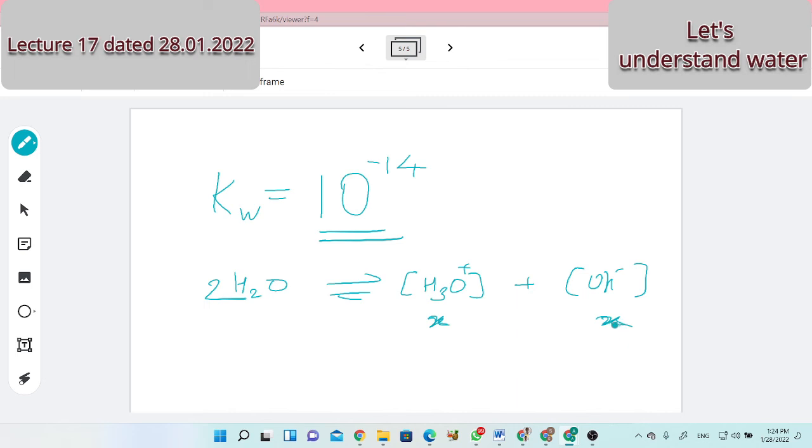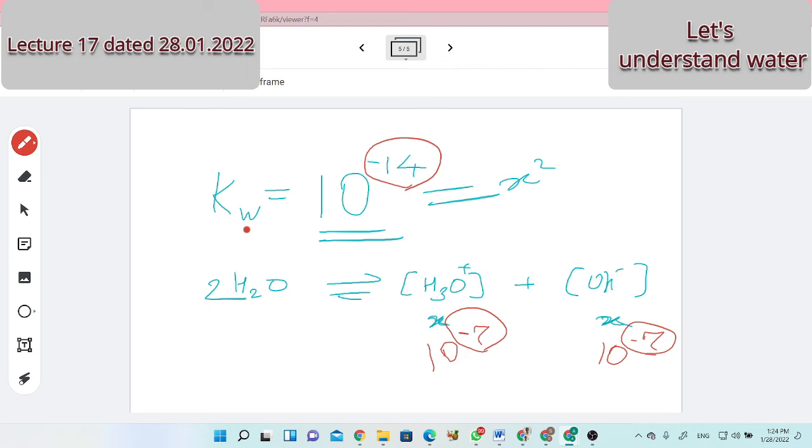Kw means the product of concentrations. X squared is equal to 10 raised to minus 14. Then what's the value of X? That's my question. 10 raised to minus 7. What is the concentration of OH minus ion? Also 10 to the minus 7. Minus 7 plus minus 7 is minus 14.